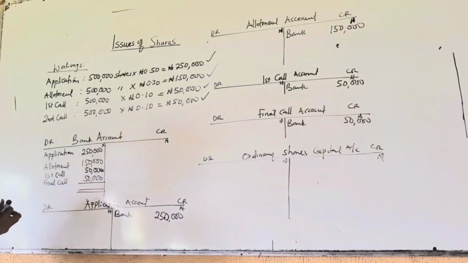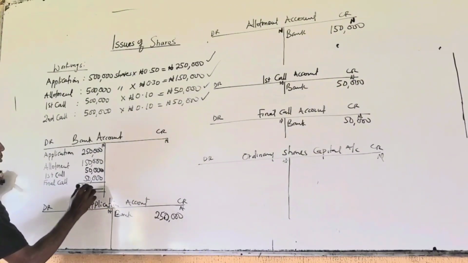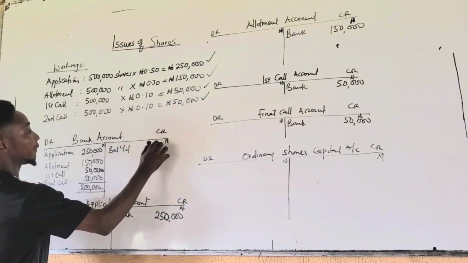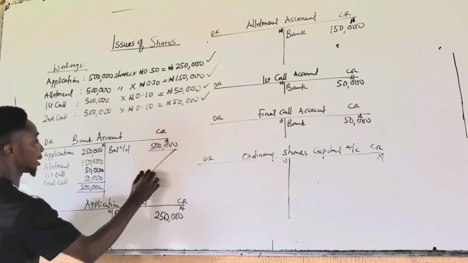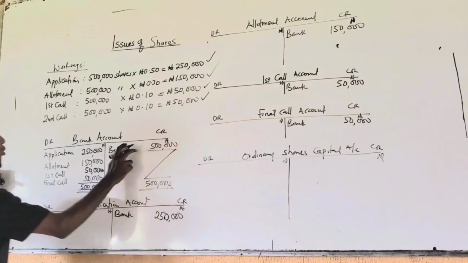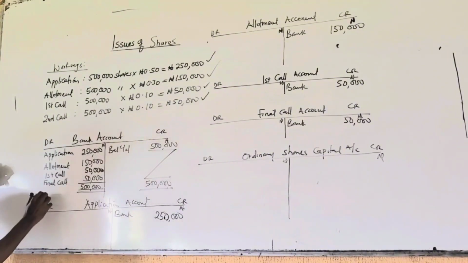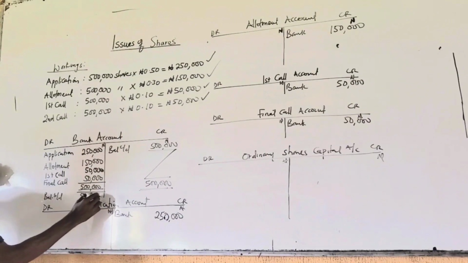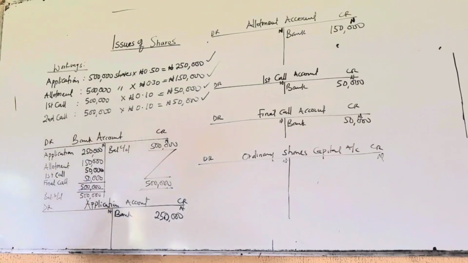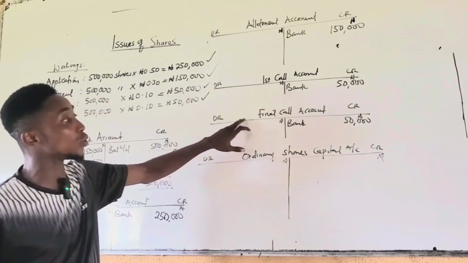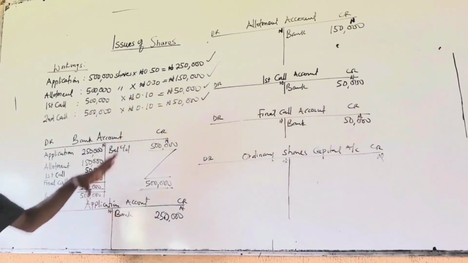250 plus 150, that's 400, and that will give us 500,000. So you say balance carried down, 500,000. You know how to balance accounts now. So if we have balance carried down here, we have the balance brought down here, 500,000. Okay, now application account, allotment, first call, final call, all these are temporary ledgers.